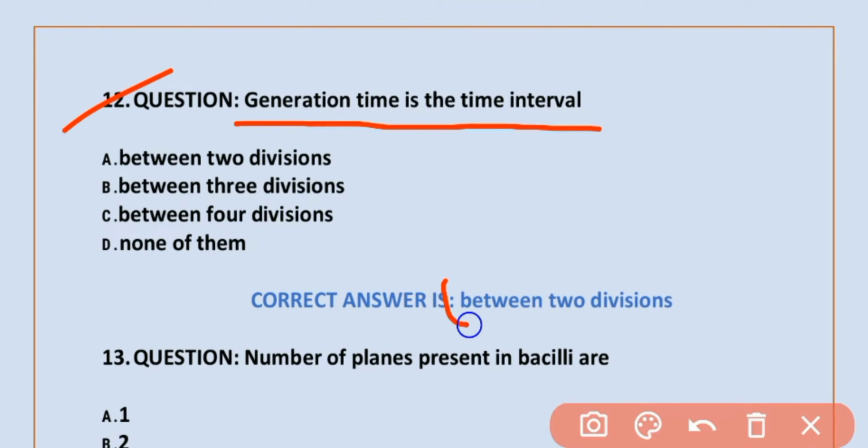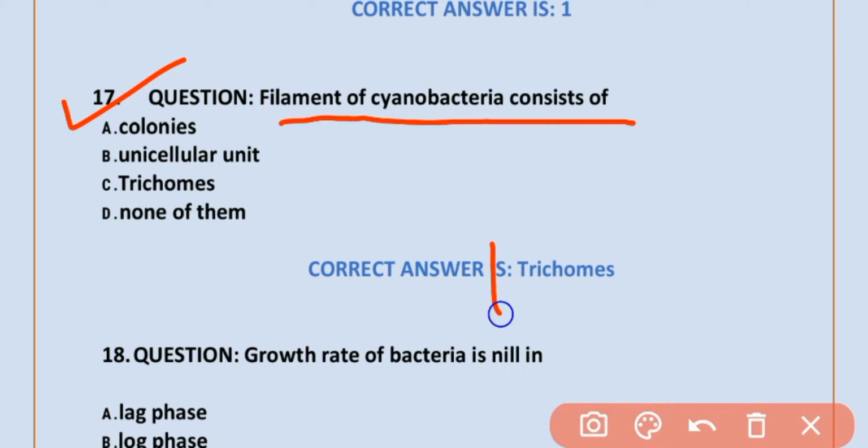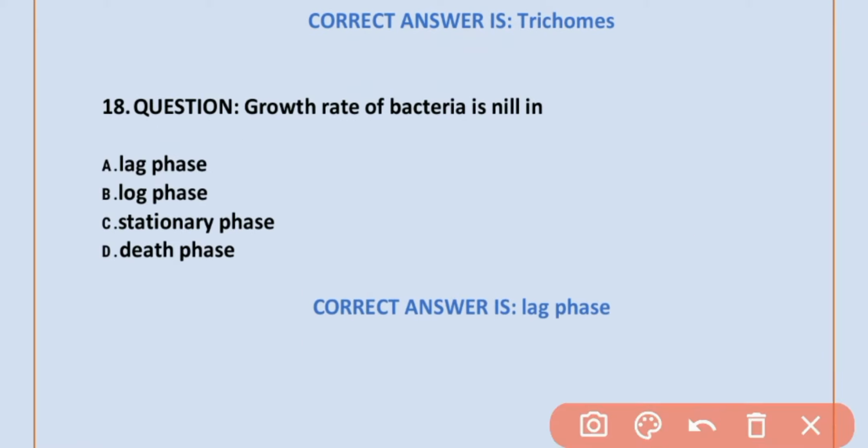MCQ number 16. Number of major layers present in gram positive bacteria is 1. Option A is correct. 1. MCQ number 17. Filament of cyanobacteria consists of trichomes. Option C is correct. Trichomes. MCQ number 18. Growth rate of bacteria is nil in lag phase. Option A is correct. Lag phase.